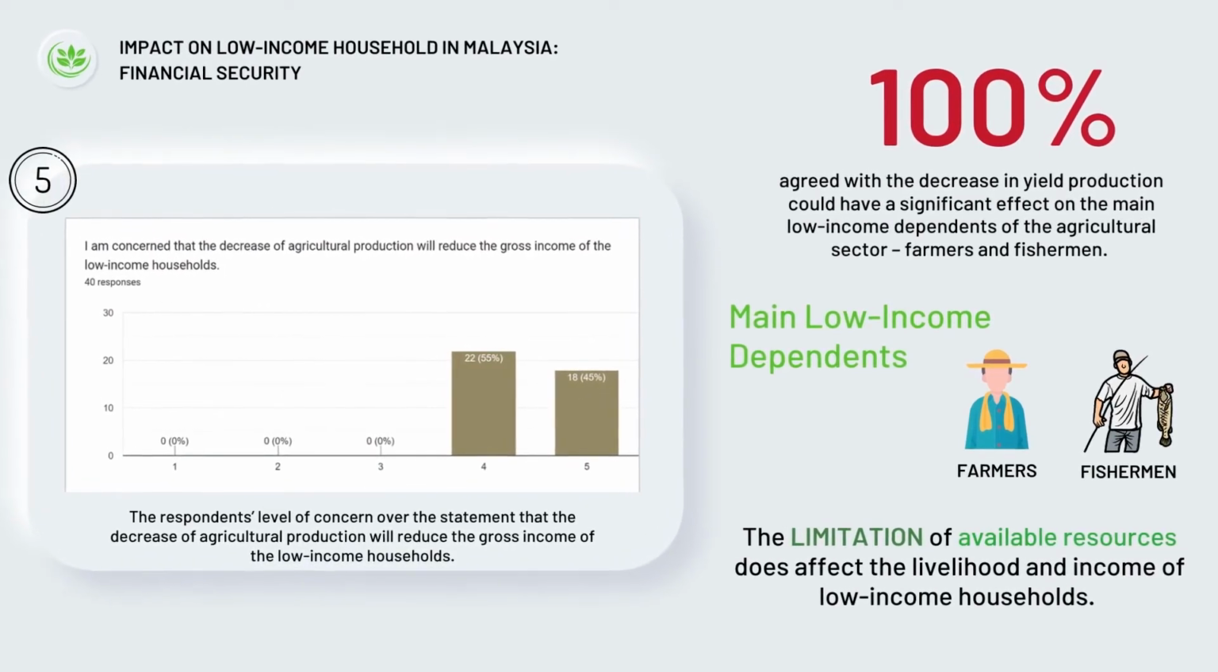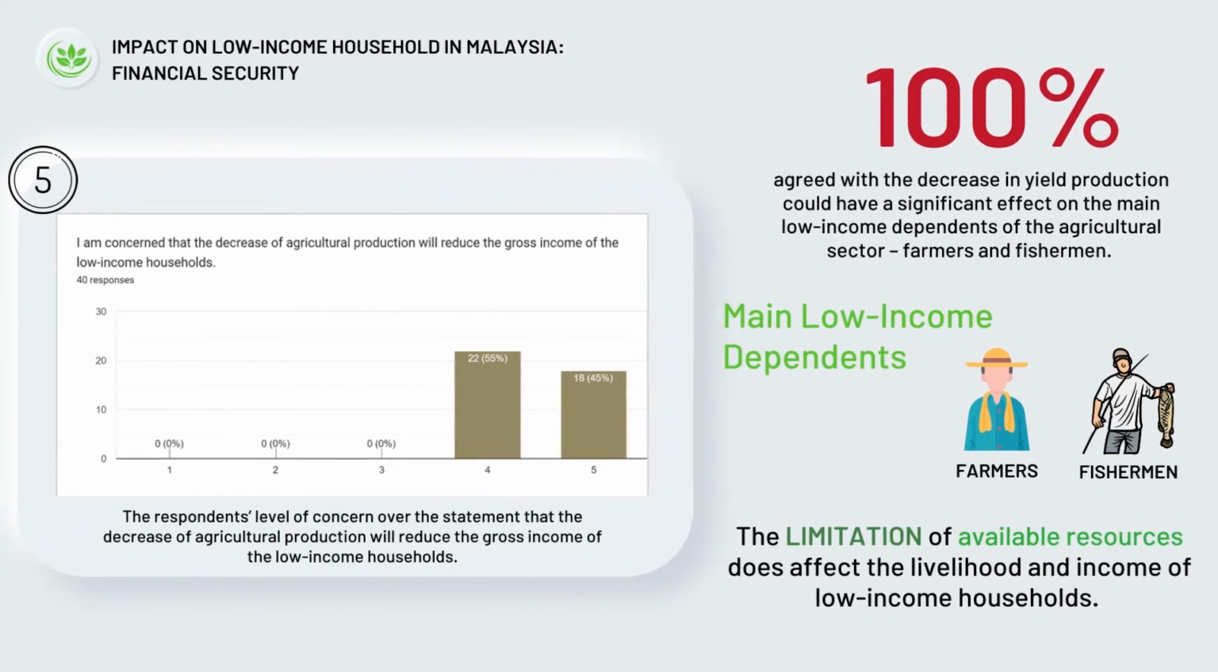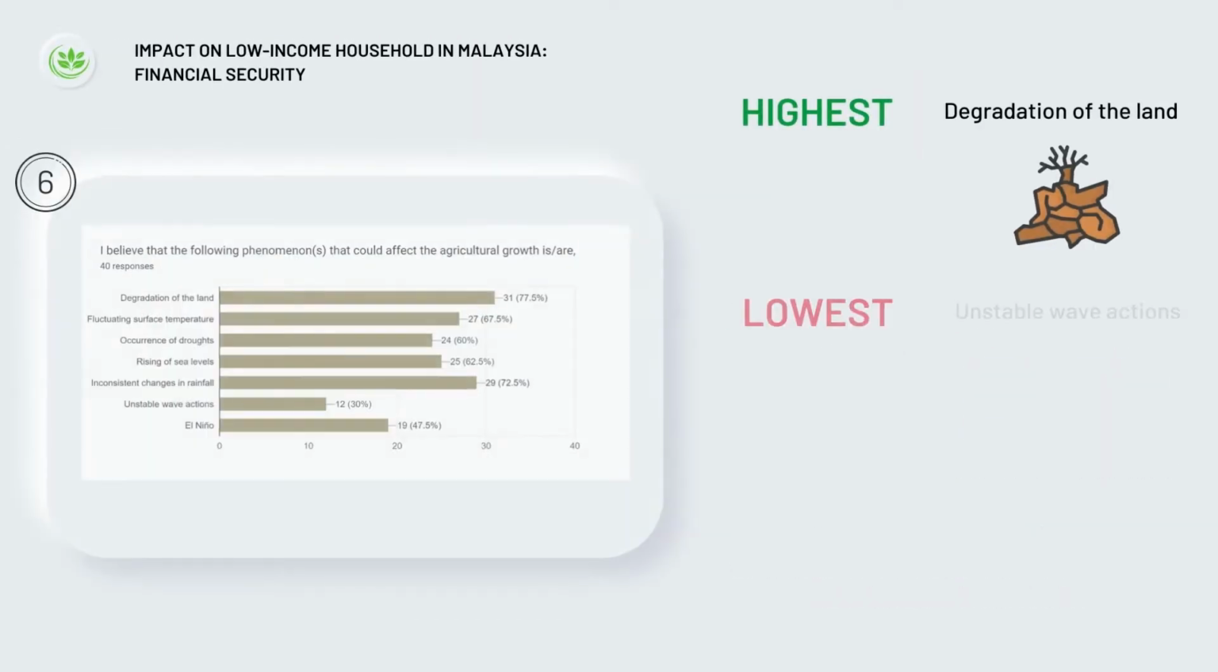All the respondents are concerned that a reduction in agricultural production will badly affect the gross income of the main low-income dependents of the agricultural sector, farmers and fishermen. The low productivity of crops due to climate variability has reduced the source of income for farmers. Meanwhile, for fishery production, the rising sea levels, fluctuating wave actions, occurrence of storms, and depletion of fishing grounds endanger the fishermen. The limitation of available resources has affected the livelihood of low-income households.